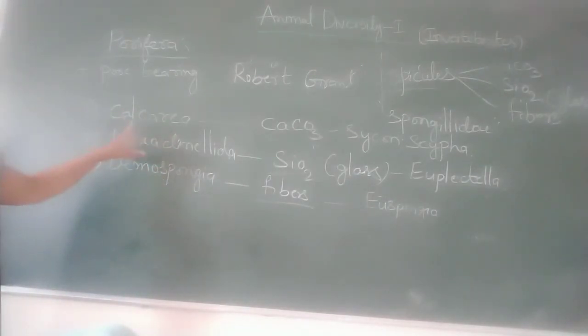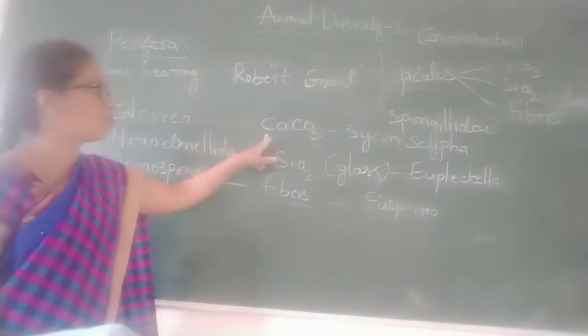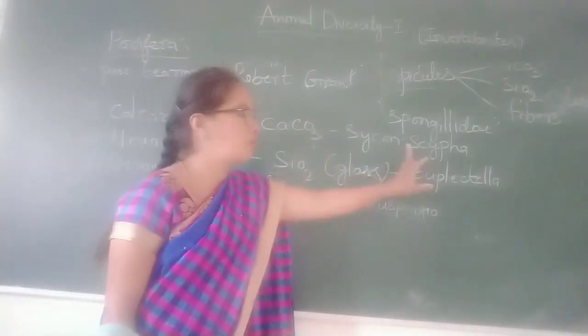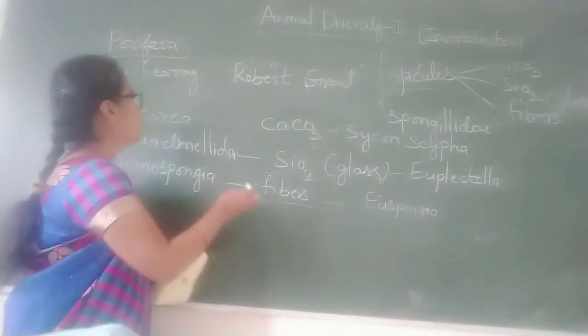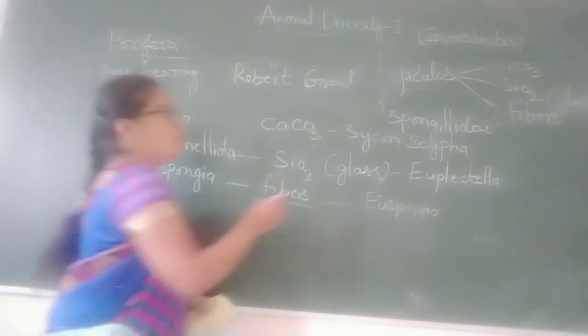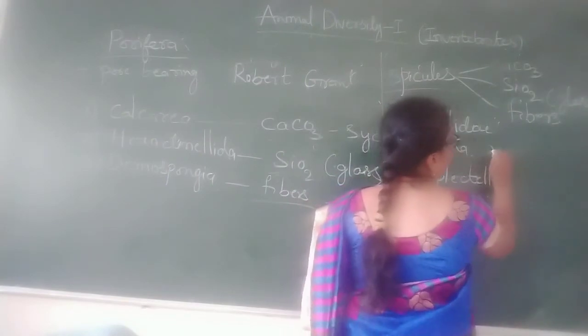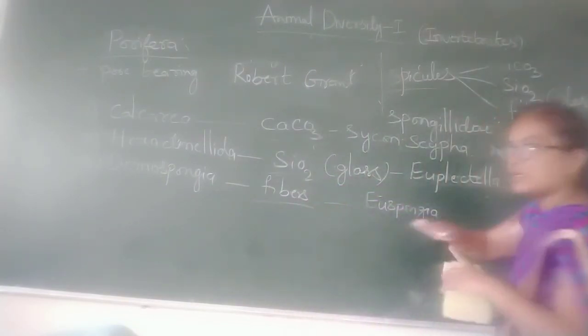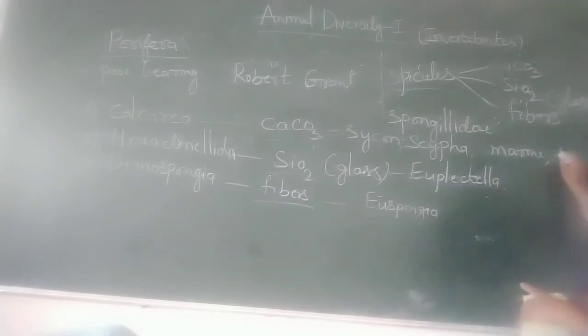In Calcarea, the spicules are formed with calcium carbonate. Examples are Sycon and Scypha. They mostly live in marine water, in shallow water.